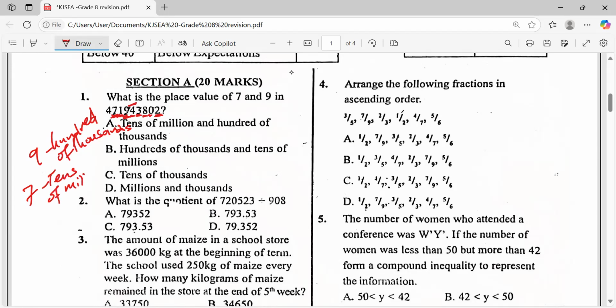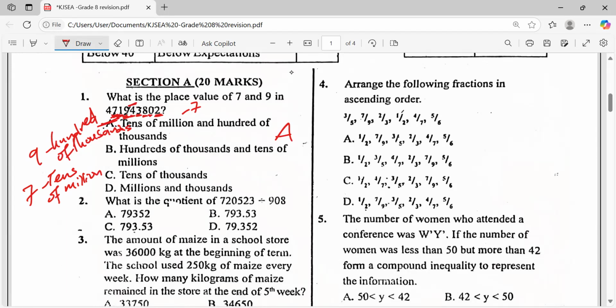Very good. Tens of millions takes 7, and hundreds of thousands takes 9, which will mean that our answer is A. So our answer is A.